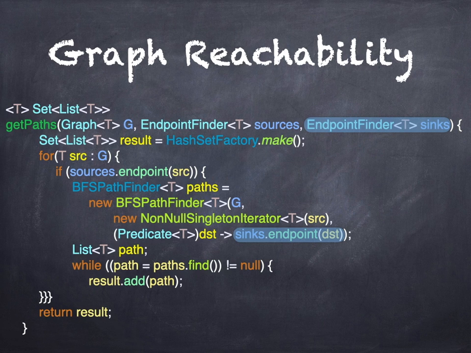So we also take a sink endpoint finder, which is sort of like the source one, except it returns true for sinks, places where tainted data isn't supposed to go. And so now our paths are looking, for each source, for any flow of tainted data to a sink. So those are the paths we would like to find. Once we find those paths, we gather them up into a list and return that.